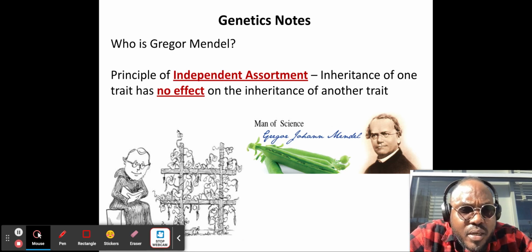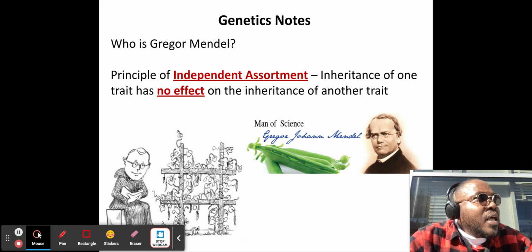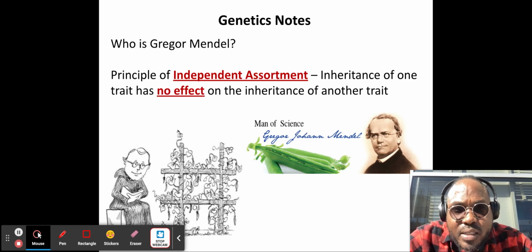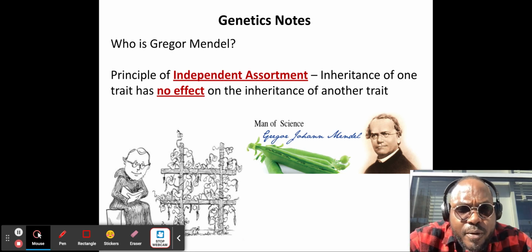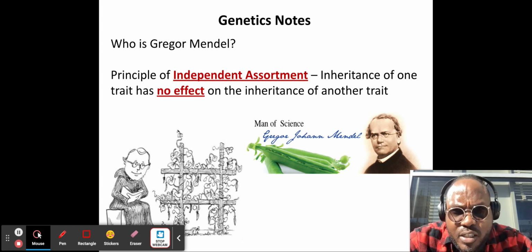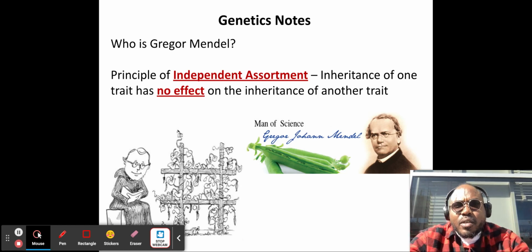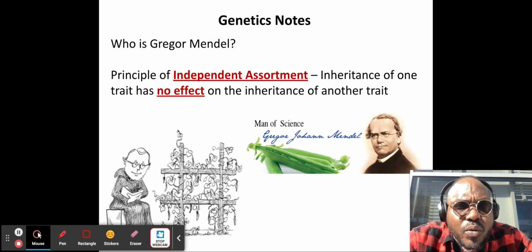Who is Gregor Mendel? Gregor Mendel was an Austrian monk who really, really loved plants. He loved trying to figure out why plants look different from generation to generation, or why they look the same from generation to generation. Gregor Mendel developed a principle called the principle of independent assortment.